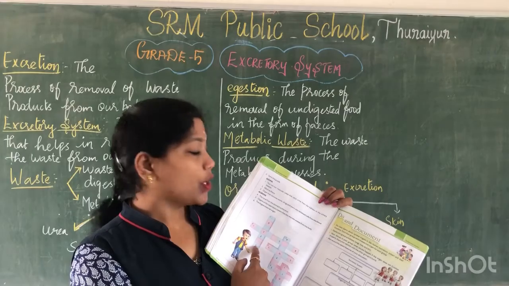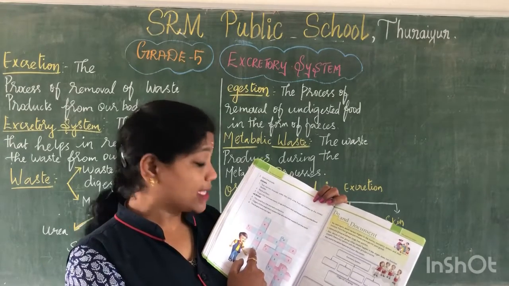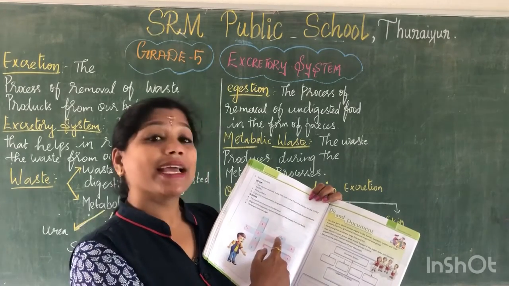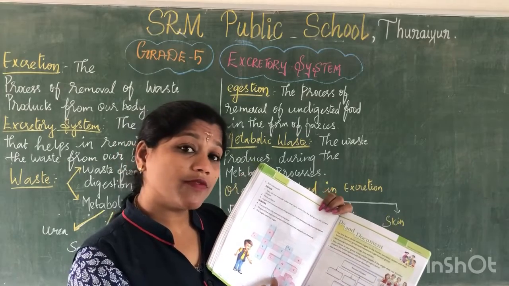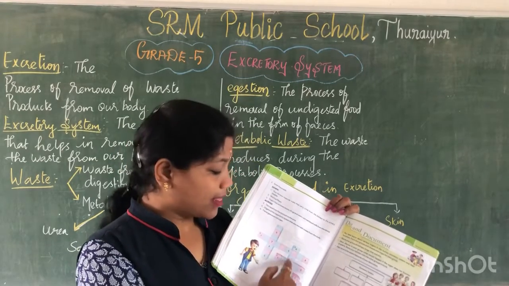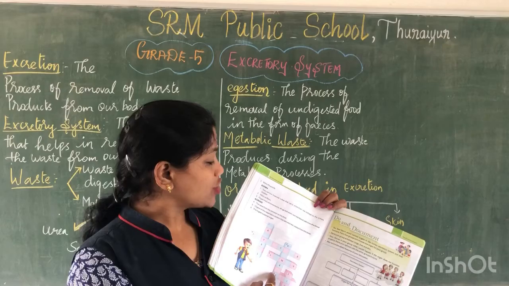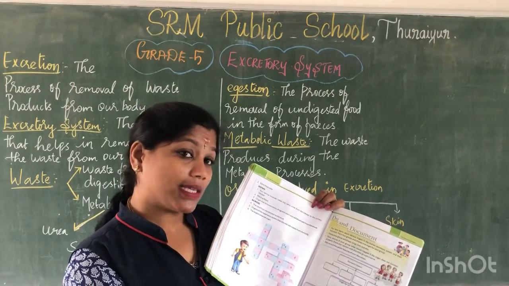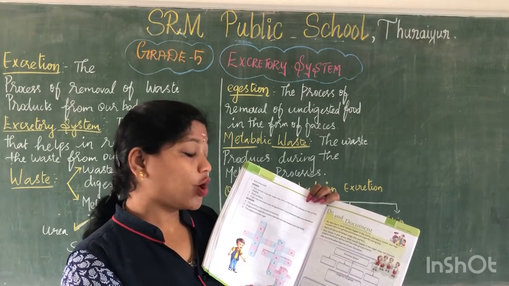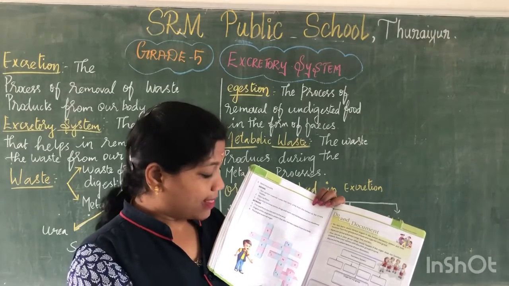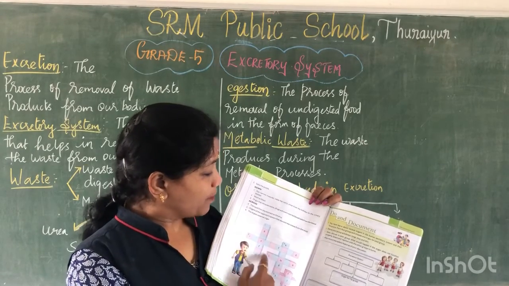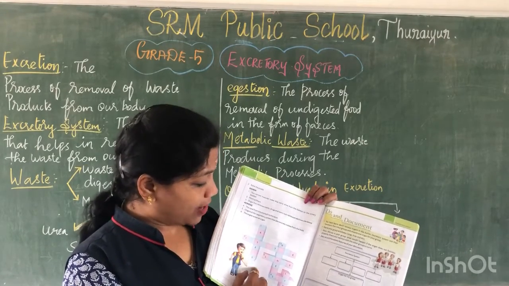Number 1 is ureters. Works as a filter. Number 2 is kidneys. Which organ will work as a filter in the excretory system? That is the kidneys. Next, the organ that removes toxins, drugs and worn out red blood cells from the blood. That is the liver. Number 3 is liver.